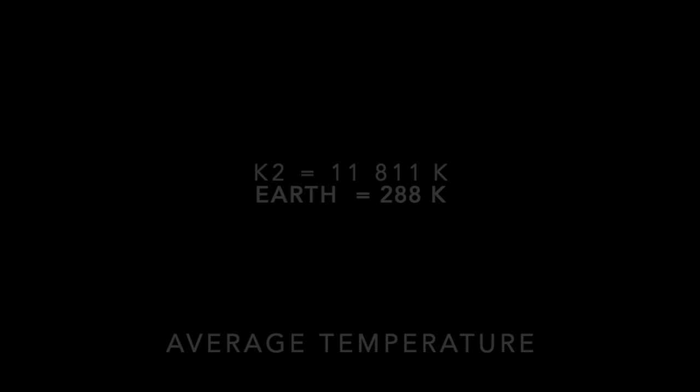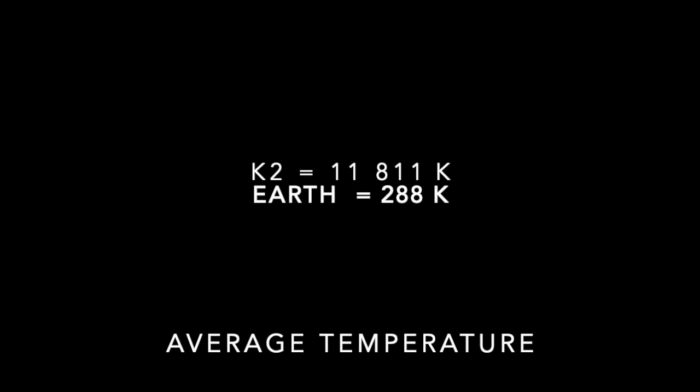Planetary temperature. K2-205b has an average temperature of 11,811 Kelvin. Earth's average temperature is 288 Kelvin. Atomic spectra for atmosphere. We have determined that our planet only has a presence of hydrogen. Planet Earth has nitrogen, oxygen, argon, and water.